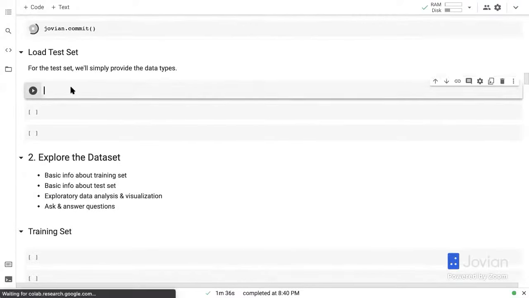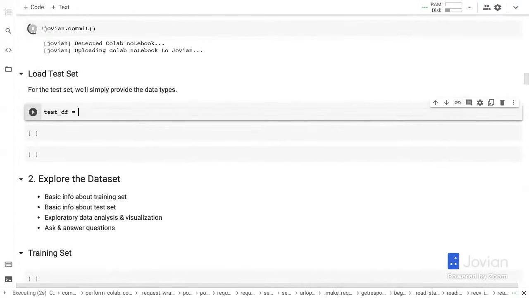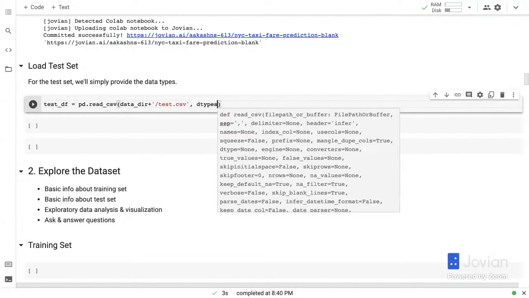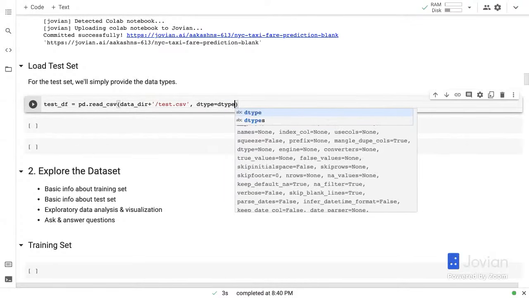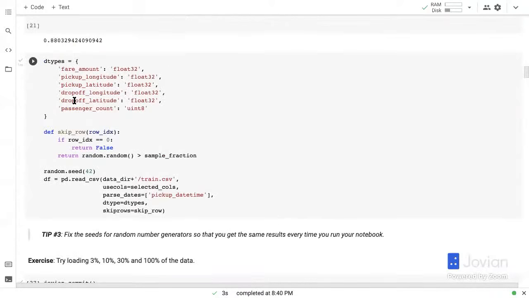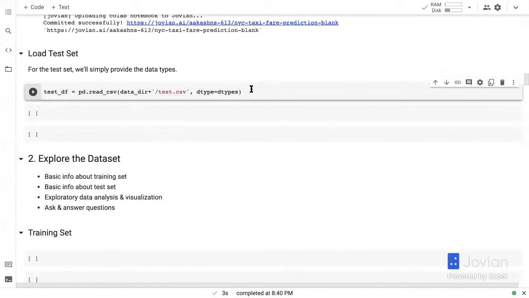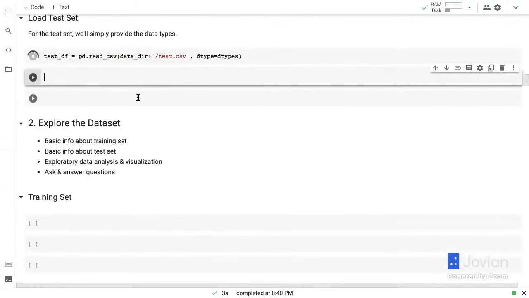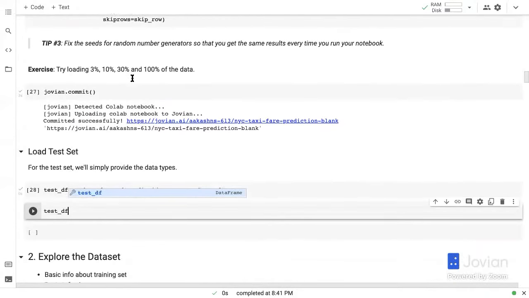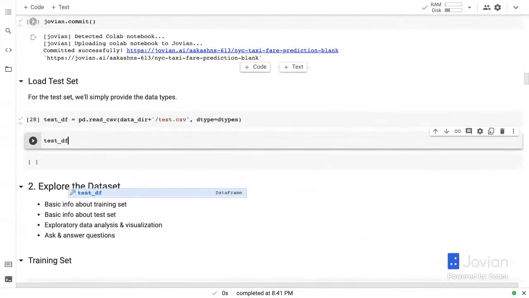All right, so let's load up the test set as well. So I'm just going to load up here test set as pd.read_csv data dir plus /test.csv. And I'm just going to provide the D type here. And that's it. I don't think I really need to provide anything else because the test set is pretty small. Let's look at the training data set as well. Maybe let's print it out here.